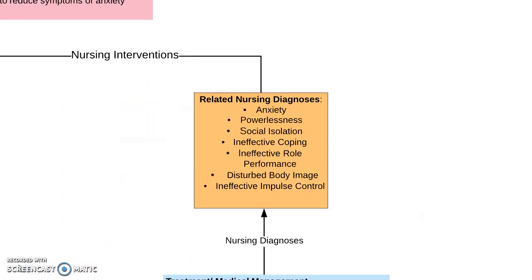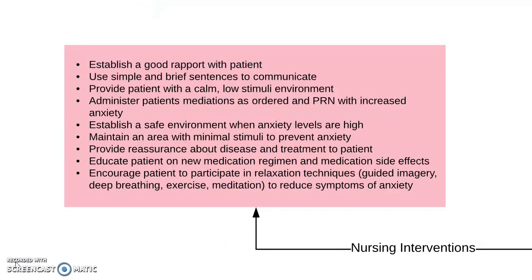Related nursing diagnoses include anxiety, powerlessness, social isolation, ineffective coping, ineffective role performance, disturbed body image, ineffective impulse control. There are many nursing interventions for any type of anxiety disorder, including establishing a good rapport with patients, use simple and brief sentences to communicate, provide patient with a calm, low stimuli environment, administer patient medications as ordered, and PRN with increased anxiety,